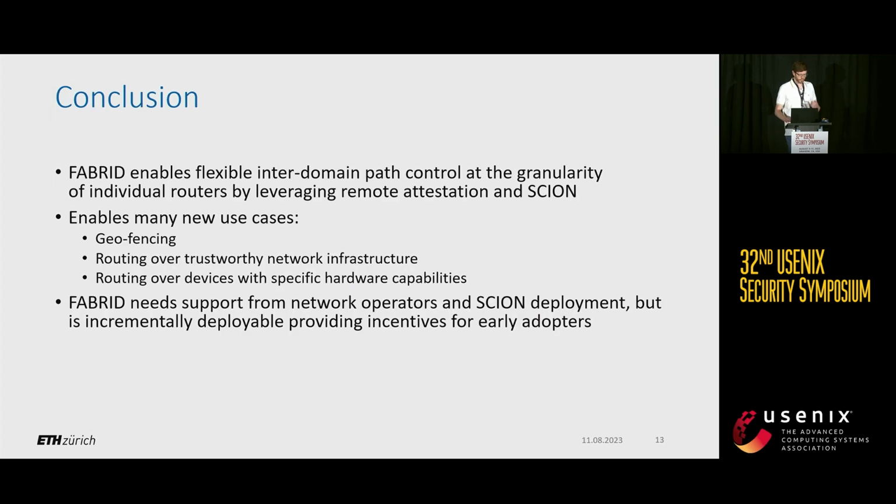So in conclusion, FABRID enables inter-domain device-level path control, and we leverage both SCION and remote attestation to achieve this. We enable many exciting new use cases, for example geofencing, routing over trustworthy infrastructure, as well as routing over devices with certain hardware capabilities. And while FABRID needs support from network operators, as well as deployment of SCION, it is incrementally deployable, and it provides incentives for early adopters.